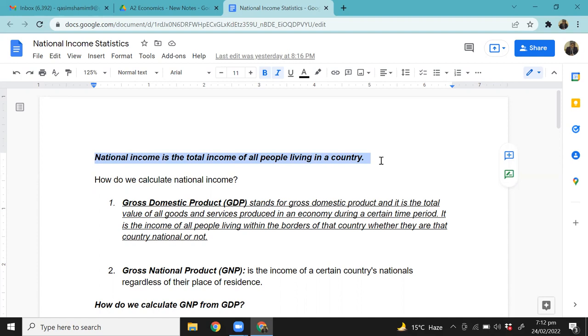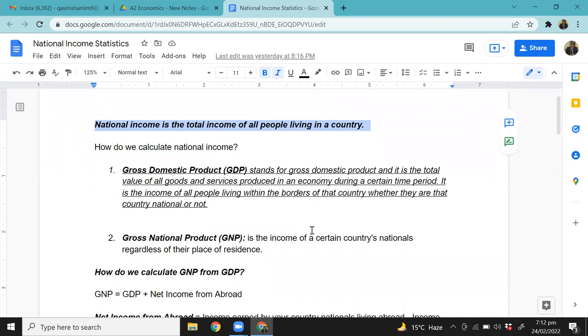So there are four national income measures or four statistics of national income that we will study as part of our syllabus. So the first one being gross domestic product, GDP, right? Income of all people who are living in a country. So what is GDP? GDP stands for gross domestic product, and it is the total value of all goods and services produced in an economy during certain time period.